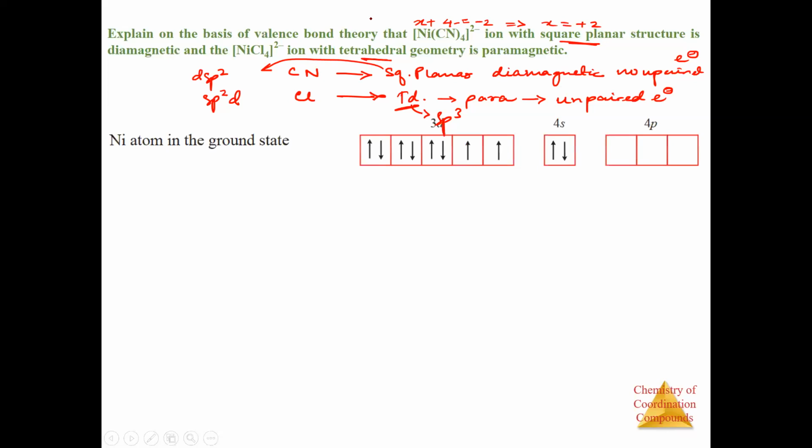First of all, let me write the nickel atom in ground state. In ground state, how many d electrons will nickel have? What is the atomic number of nickel? 28. And these things you have to remember. Sakti Vikraman Feco Nicosan. Itna yaad rakhiye. 21, 22, 23, 24, 25, 26, 27, 28, 29, 30. Read this 10 times, then you will remember this.